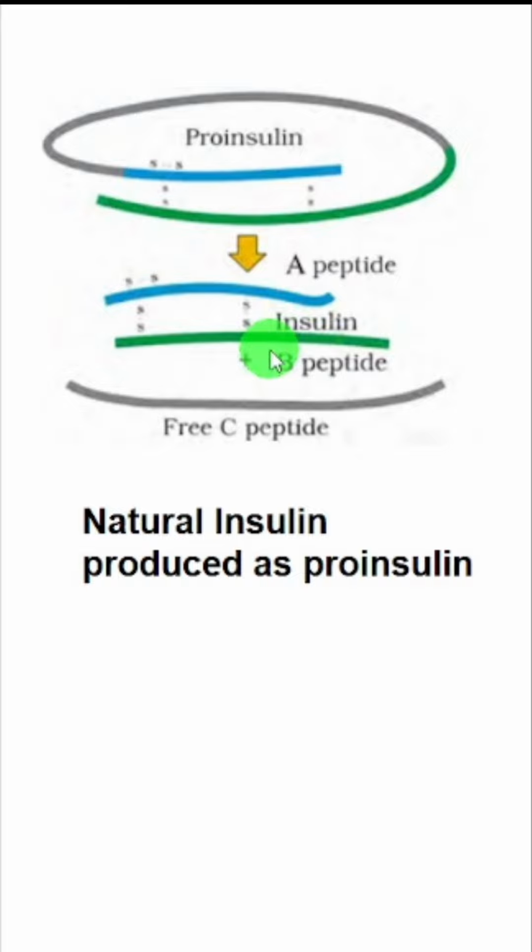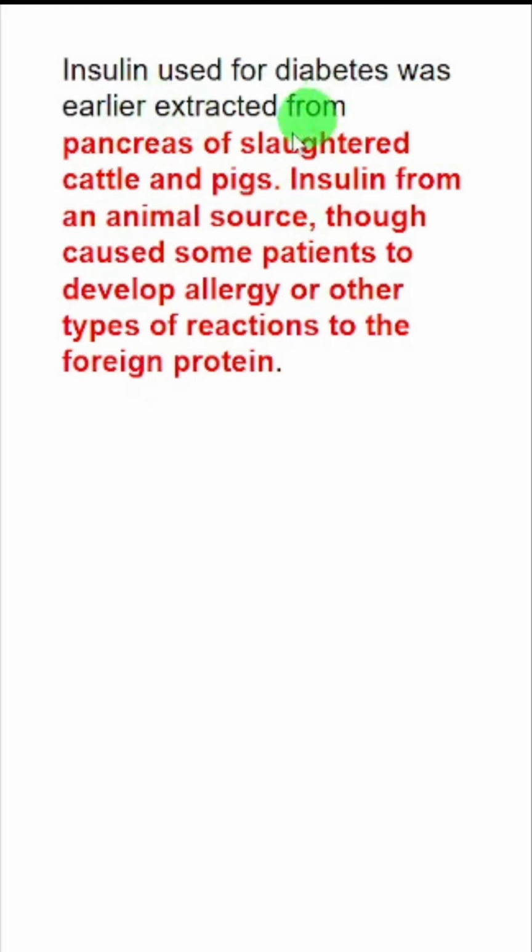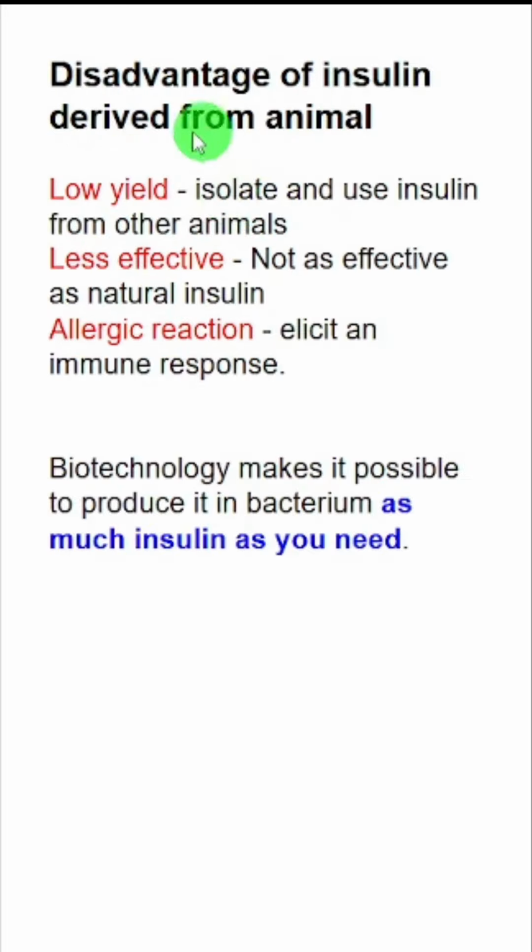Now in diabetic patients who are not able to produce insulin, earlier the insulin was isolated from pancreas of cattle and pigs. The disadvantage of insulin derived from animal is, first of all, the yield is low, then it is not that effective as the natural human insulin is, and most important concern was allergic reaction. It elicits immune response in patients.